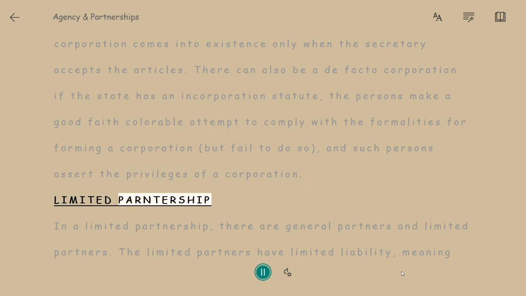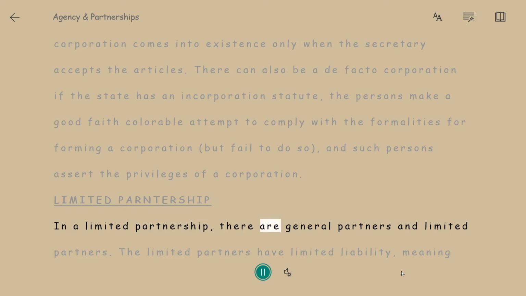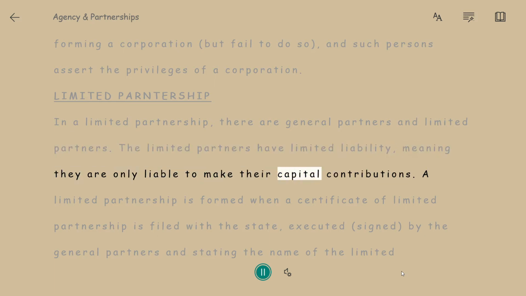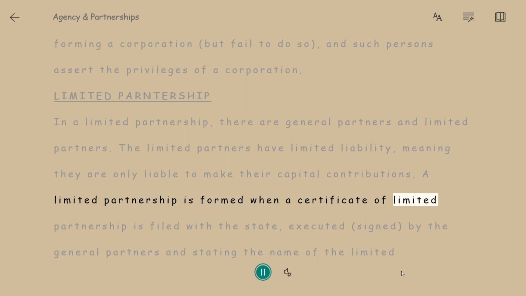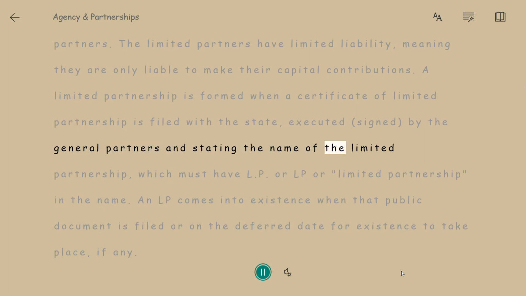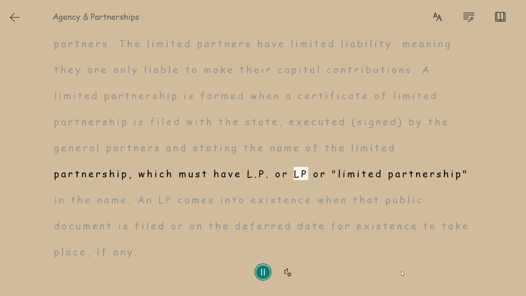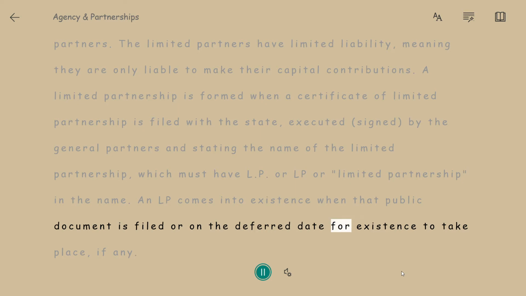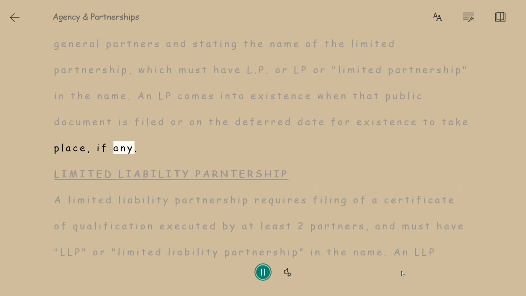Limited partnership. In a limited partnership, there are general partners and limited partners. The limited partners have limited liability, meaning they are only liable to make their capital contributions. A limited partnership is formed when a certificate of limited partnership is filed with the state, executed, signed by the general partners and stating the name of the limited partnership, which must have LP or limited partnership in the name. An LP comes into existence when that public document is filed, or on the deferred date for existence to take place, if any.